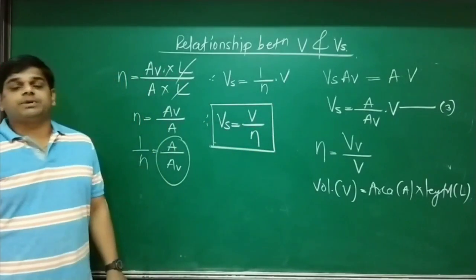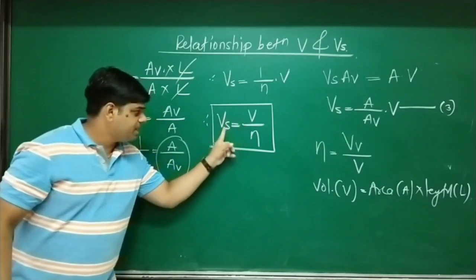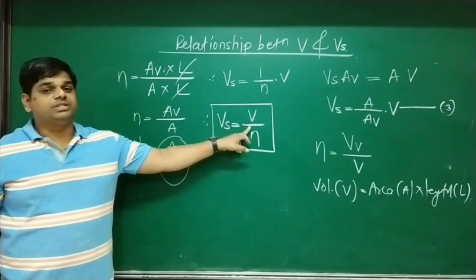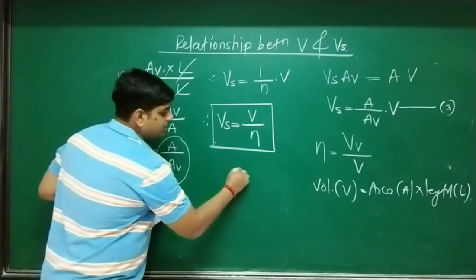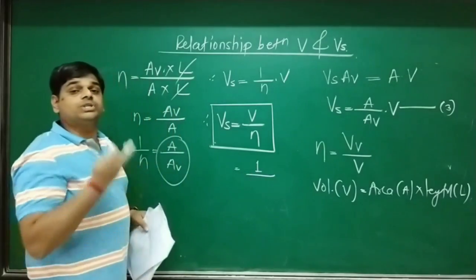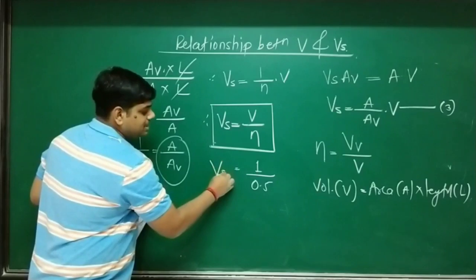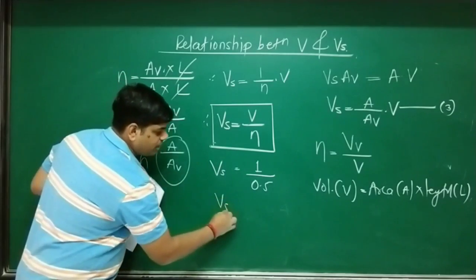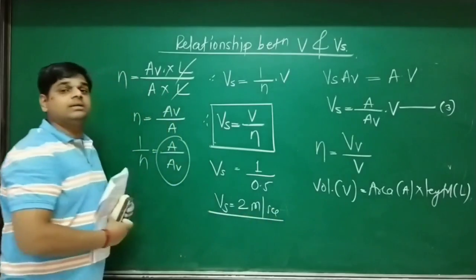So this is the expression or relationship between seepage velocity and the discharge velocity. Okay. So for example, if discharge velocity is equal to 1 and porosity is 0.5, then your seepage velocity or true velocity becomes 2 meters per second. Understand?